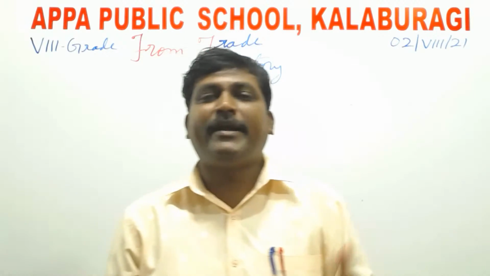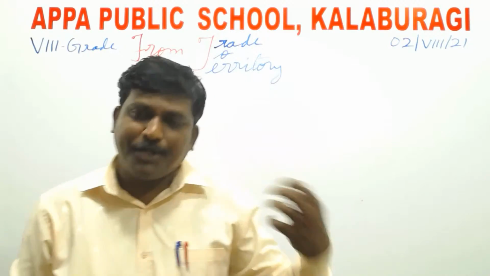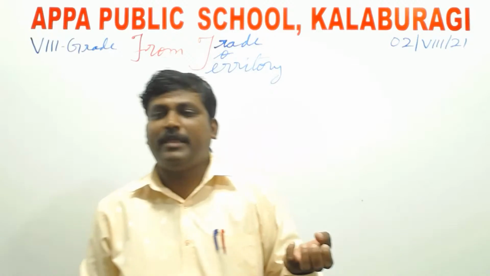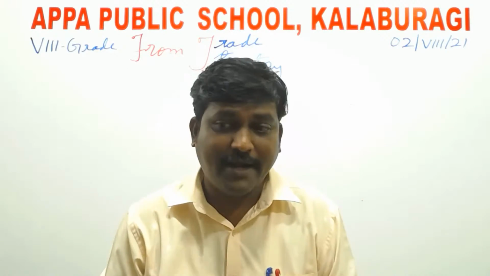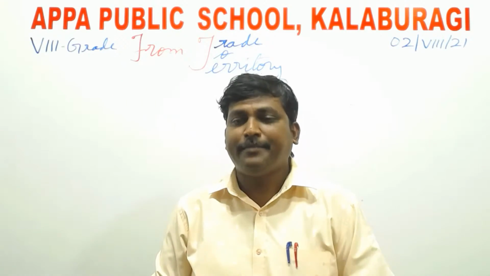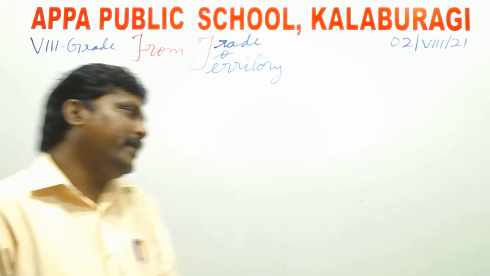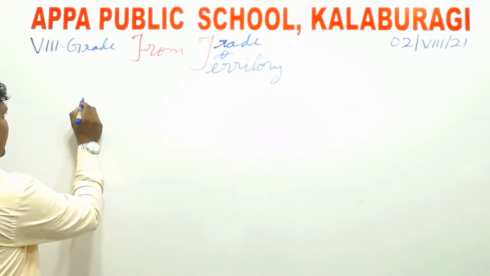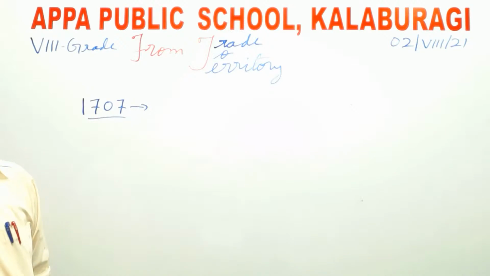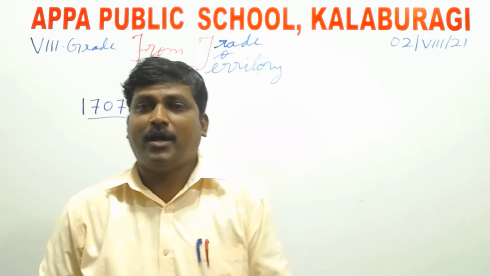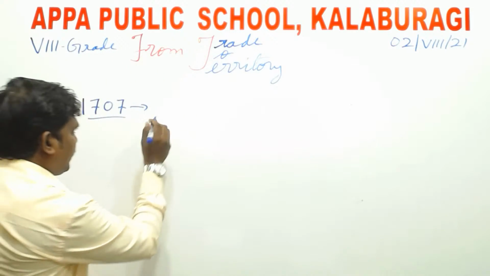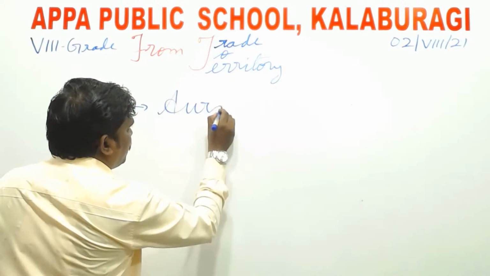Each province was controlled by a governor or a general, whom we called mansabdars, or sometimes landlords or jagirdars were appointed to control it. Now in the year 1707, Aurangzeb passed away. He was the most powerful emperor. We'll just write the name Aurangzeb.